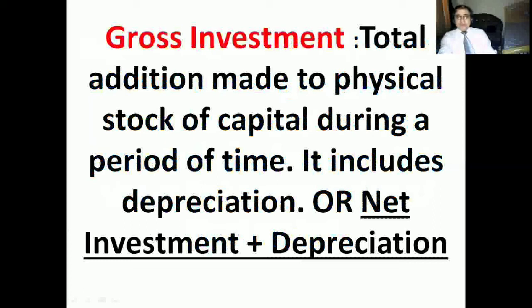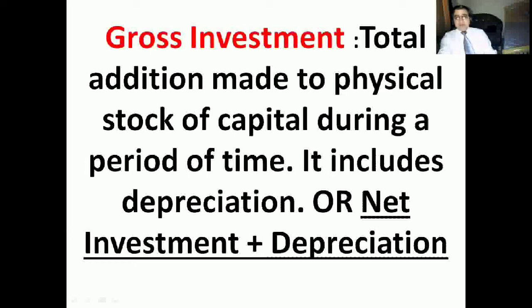So total addition made to physical stock of capital during a period of time is called gross investment. Means whatever increase is there in the physical capital, that is called gross capital. But one thing you have to remember, it includes depreciation.